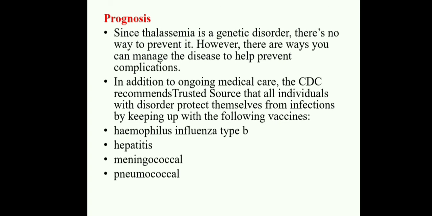Whenever we are giving this supportive management, we should prevent the complications. There is prevention of complications, but there is no cure.